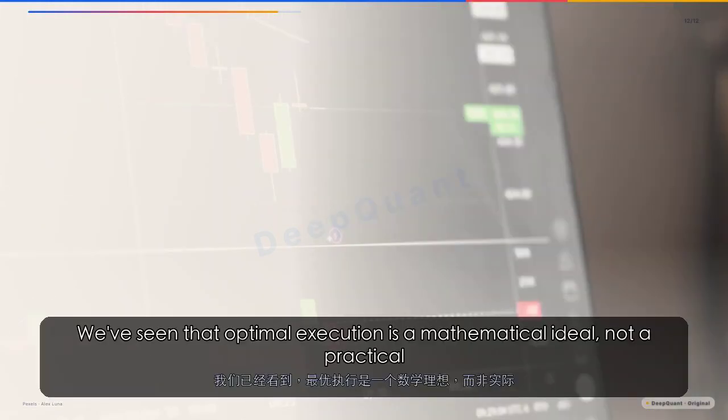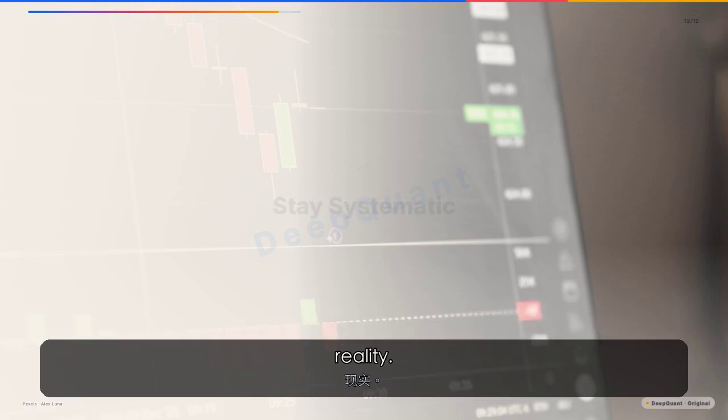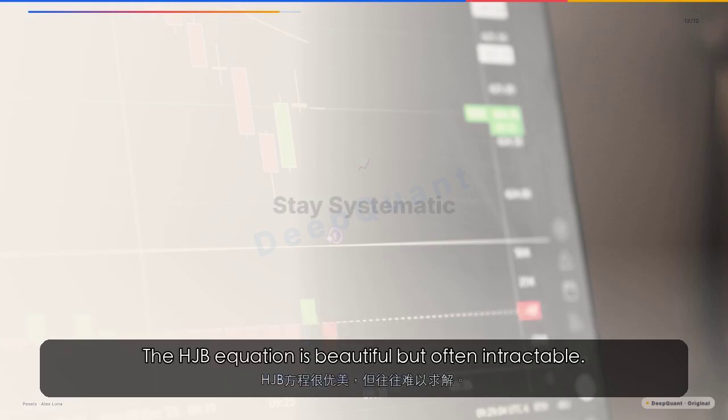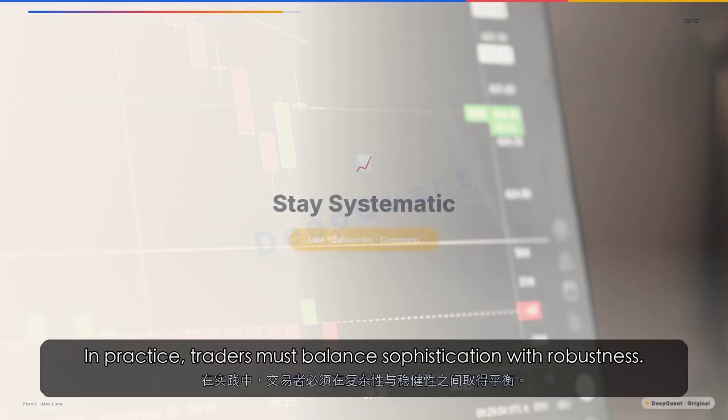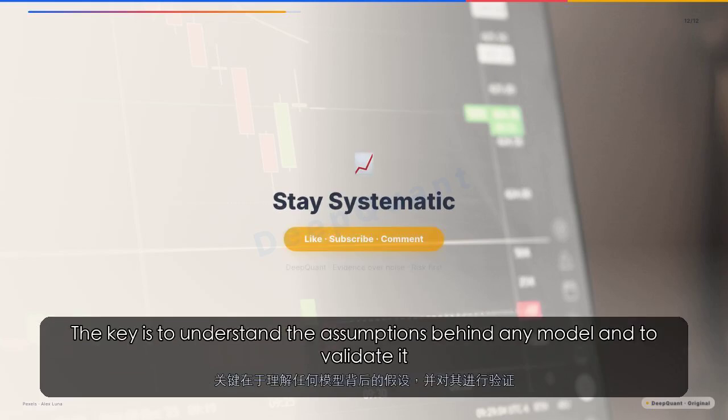We've seen that optimal execution is a mathematical ideal, not a practical reality. The HJB equation is beautiful but often intractable. Deep HJB offers a path forward, but it's not a silver bullet. In practice, traders must balance sophistication with robustness. The key is to understand the assumptions behind any model and to validate it with real data.